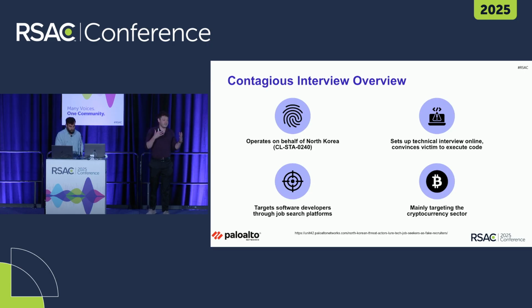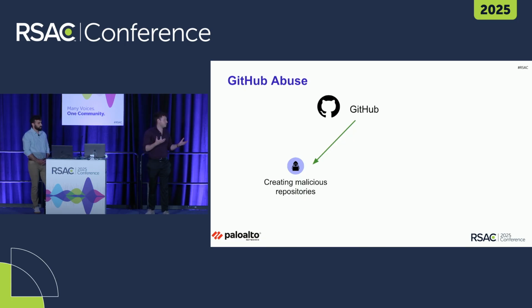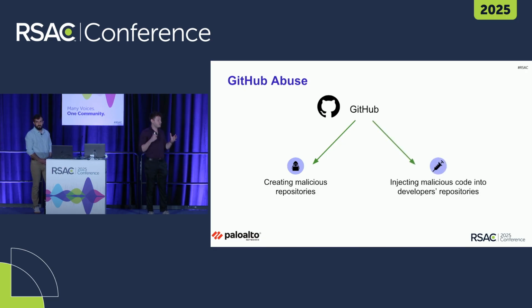Now, in order to deliver the malicious code, the attackers are abusing GitHub, and they may abuse GitHub in one of two different ways. They could either create their own malicious repository, which of course has malicious code inside it, or they could inject malicious code into another repository of a completely legitimate developer by suggesting commits to that repository. And from our investigation, we saw that those commits get approved quite a lot.